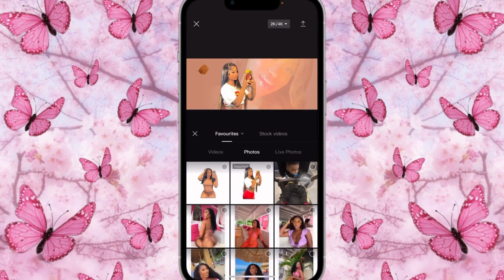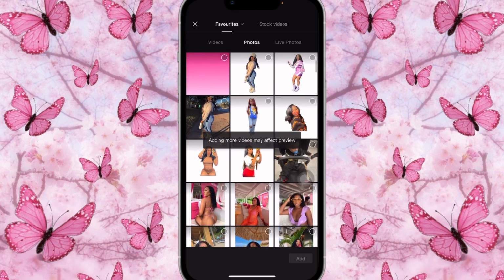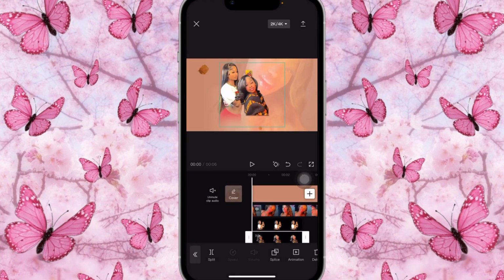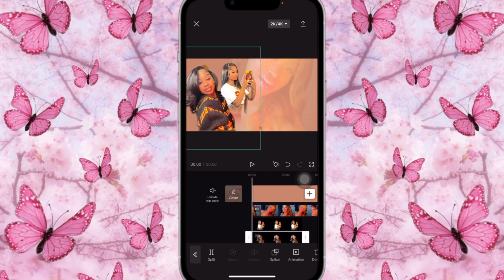Great. Then I'm going to add another picture, which is this one. I really love this pic of her. It's super cute. And I'm going to place her like right here like this. Open her up a bit.